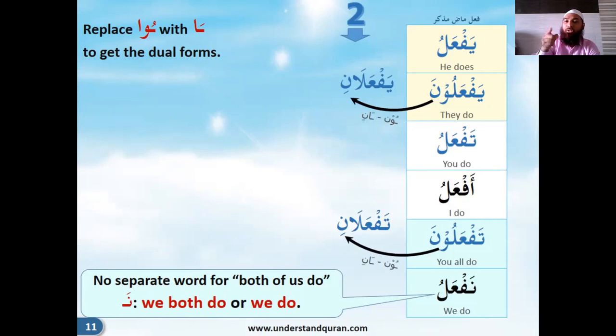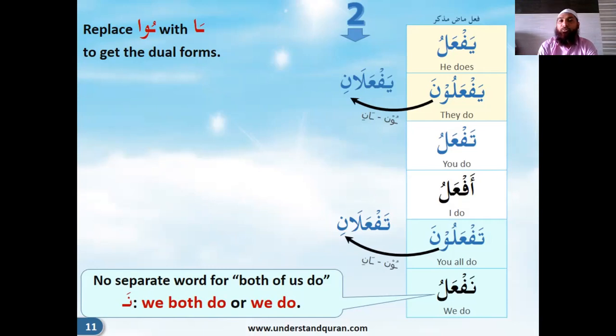Second person is taf'alu, taf'aluna. So you have to add taf'alani. Taf'alu, taf'alani, taf'aluna. First person is going to remain same. Af'alu, naf'alu for the dual, and naf'alu for plural also. Af'alu, naf'alu, naf'alu. That completes the full conjugation in the present tense.